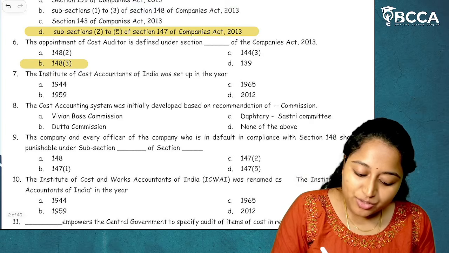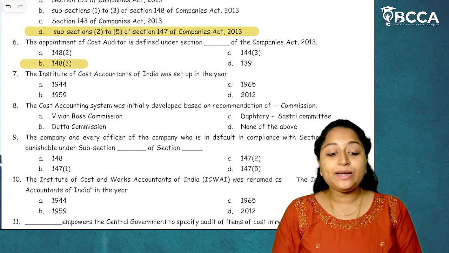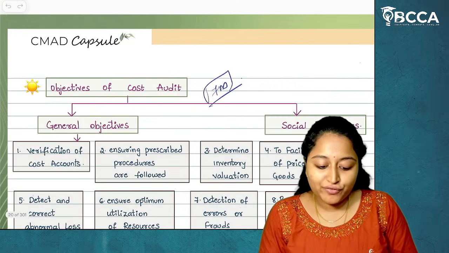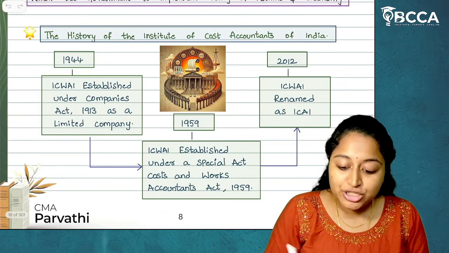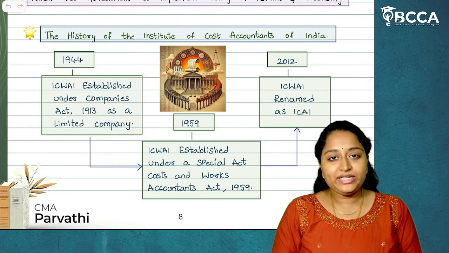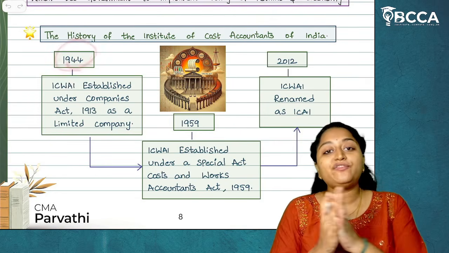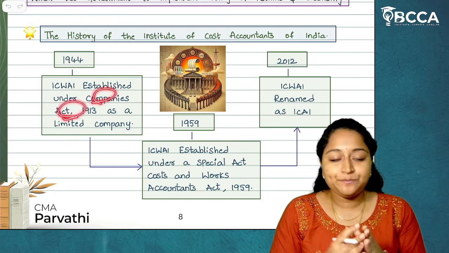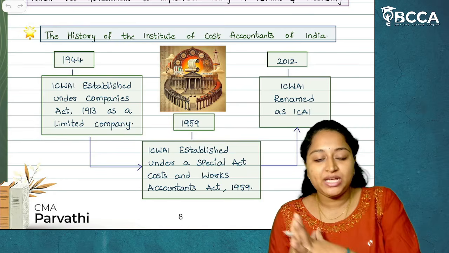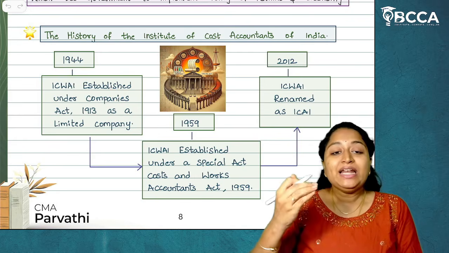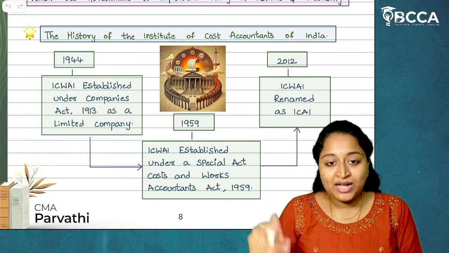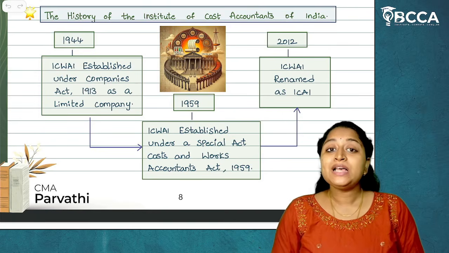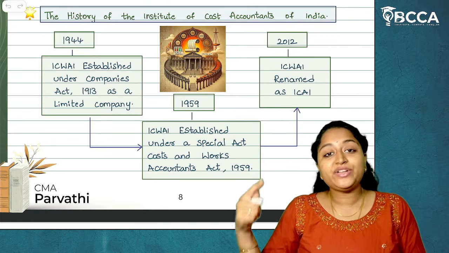Then moving on to the 7th question. The Institute of Cost Accountants of India was set up in the year? Similar to the history of cost audit, we also have a history of the Institute of Cost Accountants of India. In 1944, ICWAI was established as a public limited company under the Companies Act 1913. Later, in 1959, ICWAI was established under a special act called the Cost and Works Accountants Act 1959.